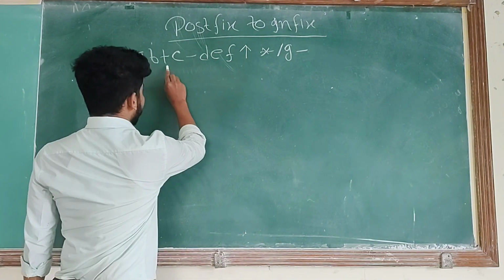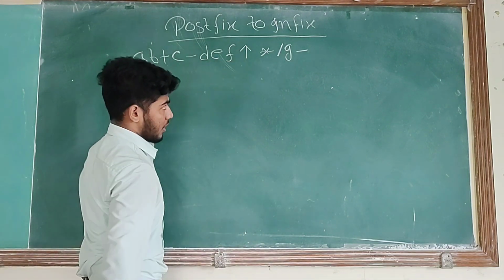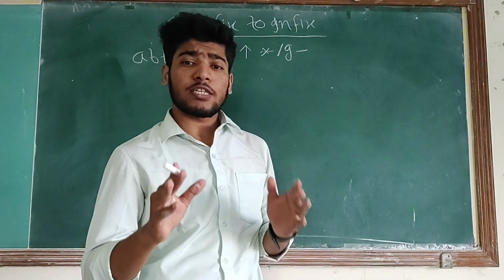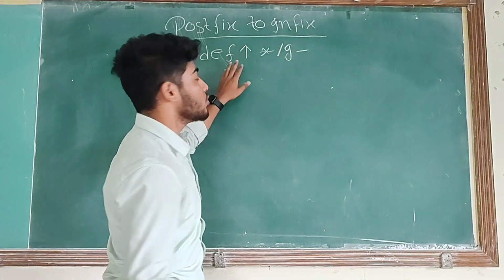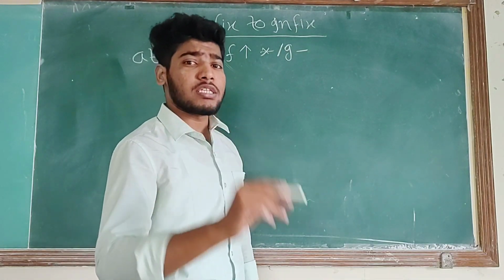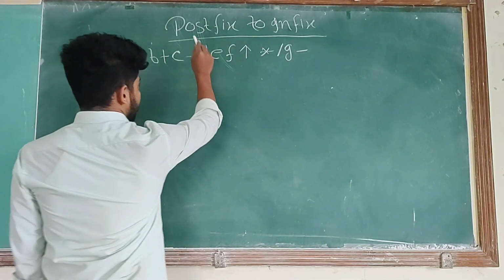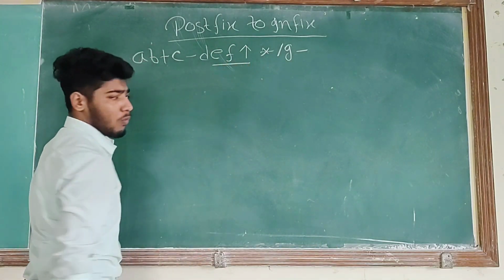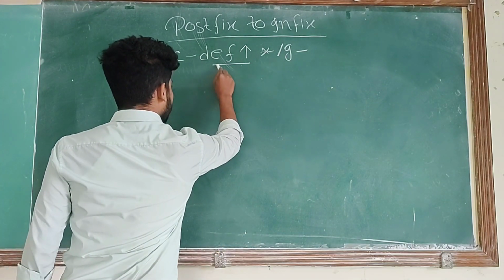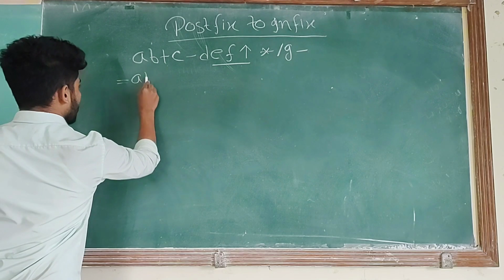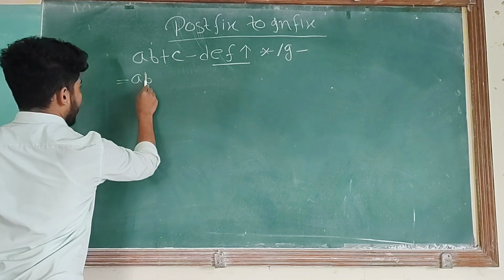There are multiple operators: plus, minus, exponent, multiply, divide. So whose precedence is high? Exponent precedence is high, so this will execute first. This is a postfix expression, so first two operands, then one operator. This will execute first, so the remaining expression will come as it is.